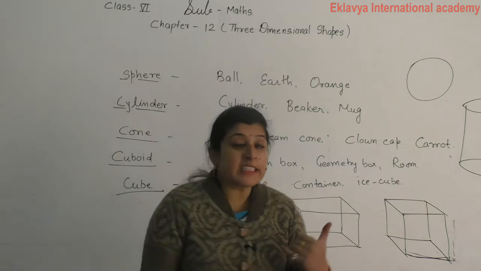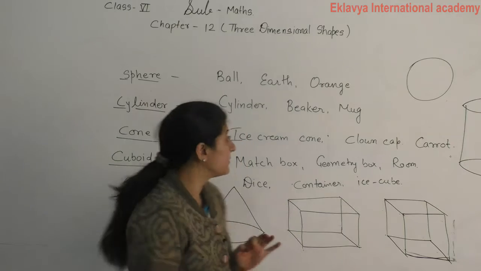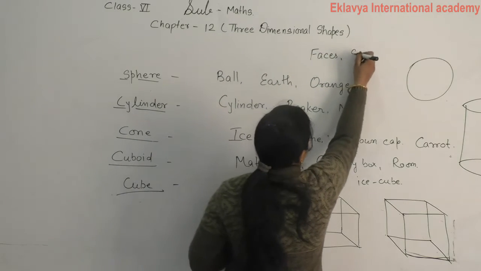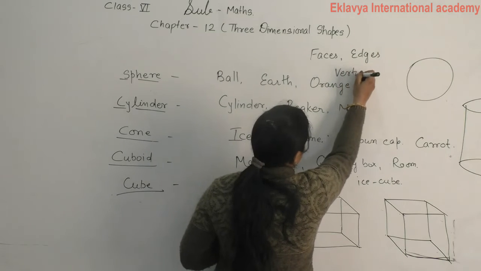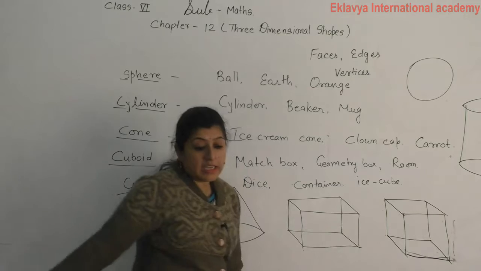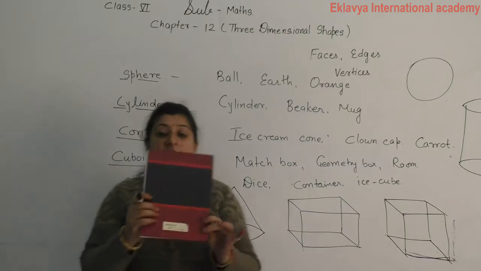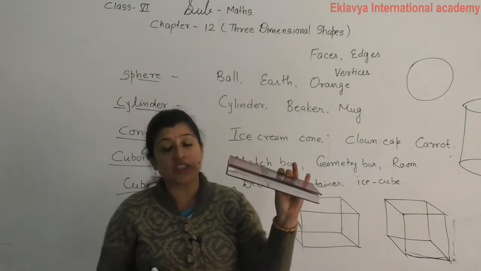Okay, in these figures you can see there are faces, edges and vertices. If we take an example of this notebook, this diary is in cuboidal shape.